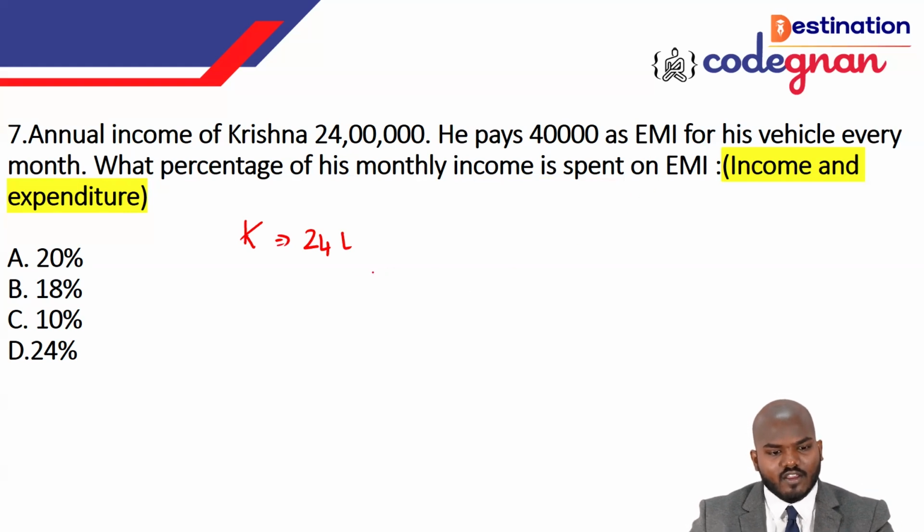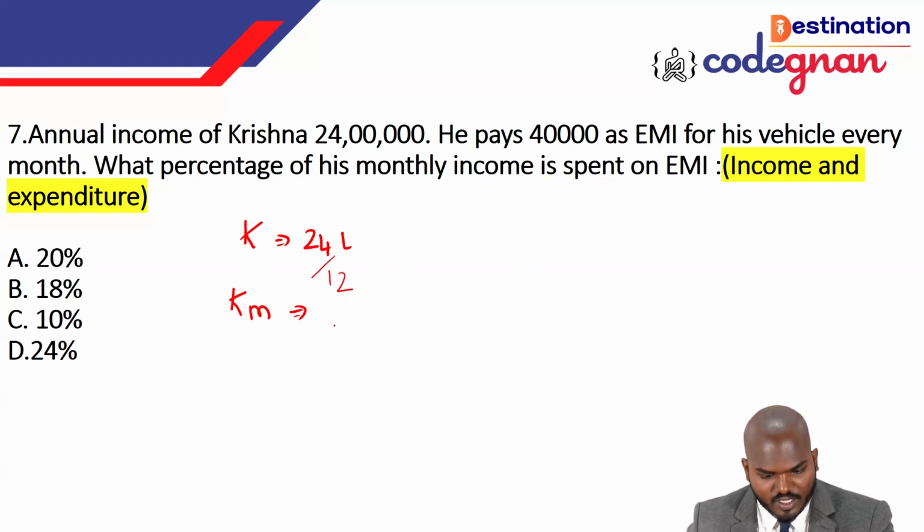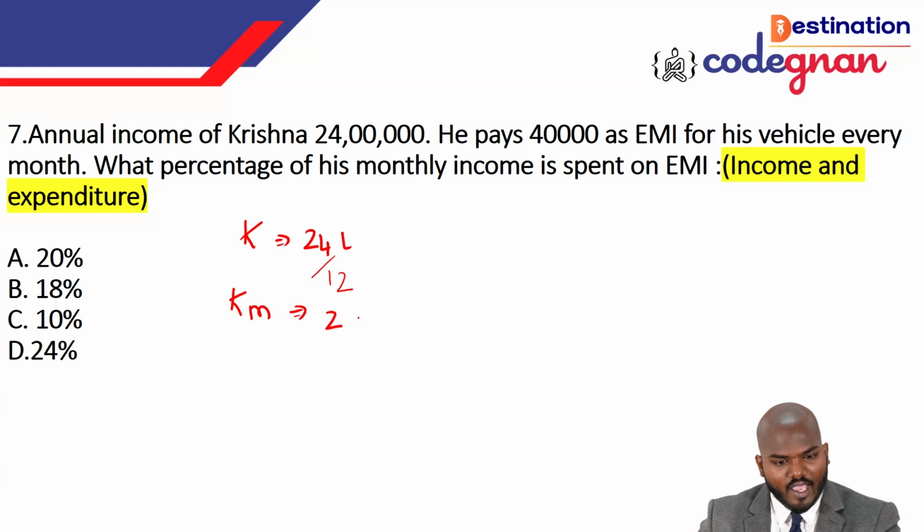In a year we have 12 months, so Krishna's monthly income is 24 lakhs by 12, which is 2 lakhs as monthly income.